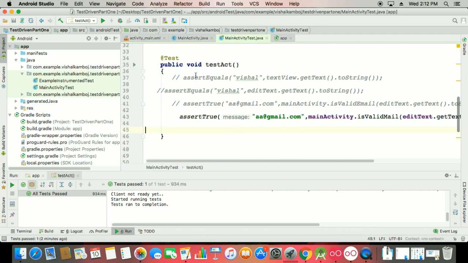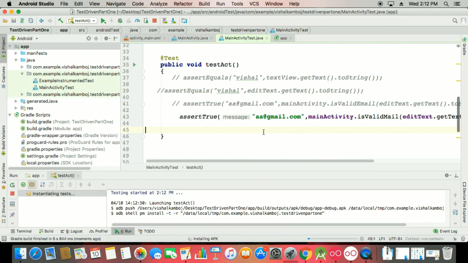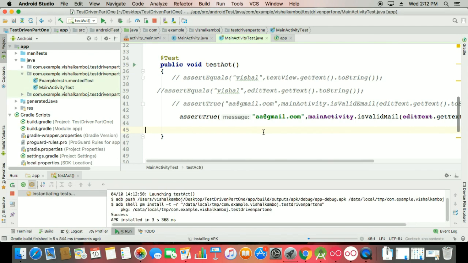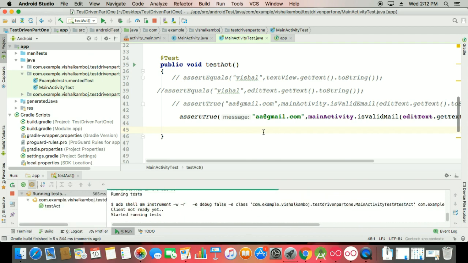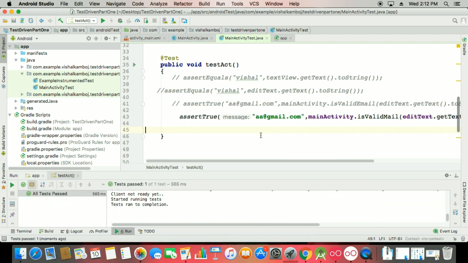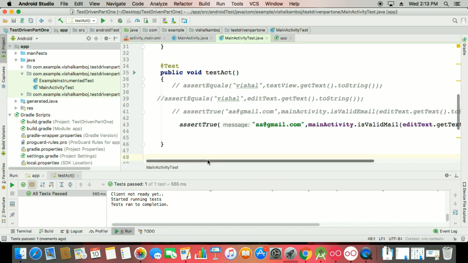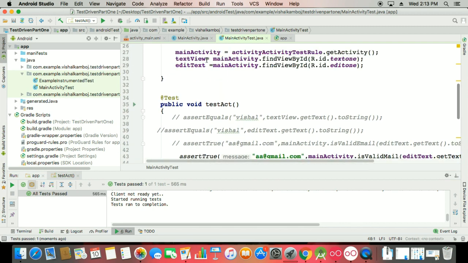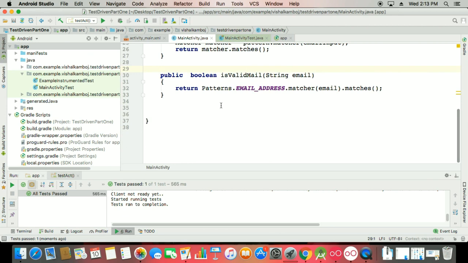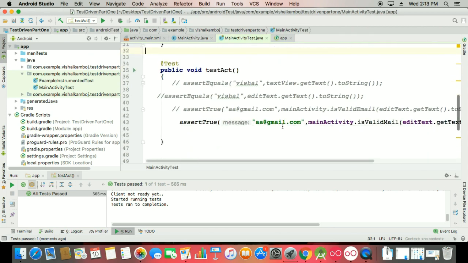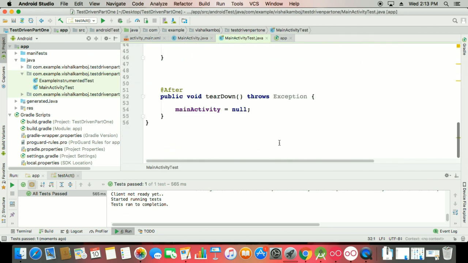So let's see this kind of values of methods. Very interesting, whenever you work with tests, a lot of things are here and interesting features are here. Whenever you work with Robolectric, that is also a very interesting testing phase. So all tests passed. So that means this is your next assert to be okay. So this way you can learn the things on your main activity methods. You can call them in your main activity test and check whether your methods are working perfectly or not.